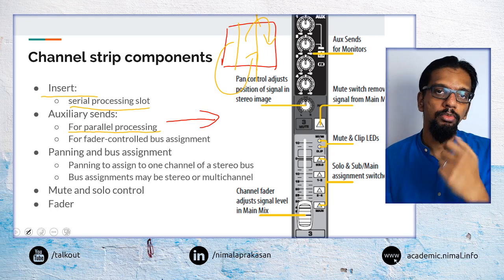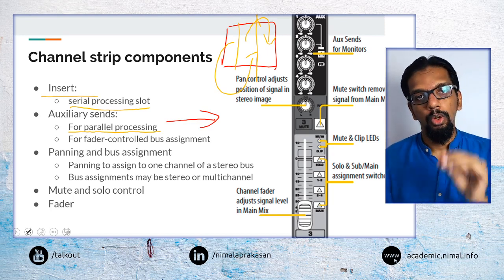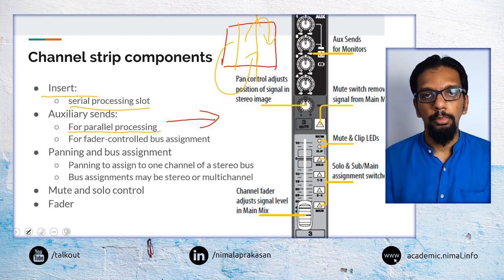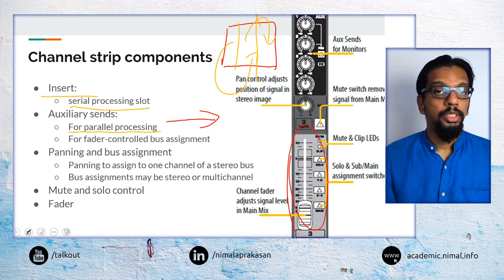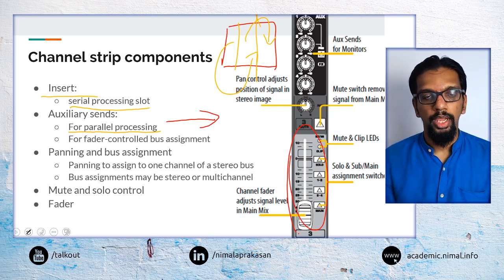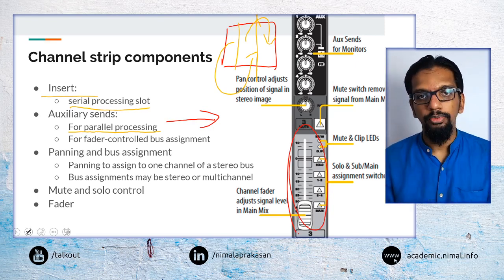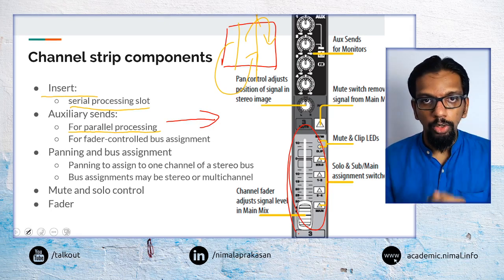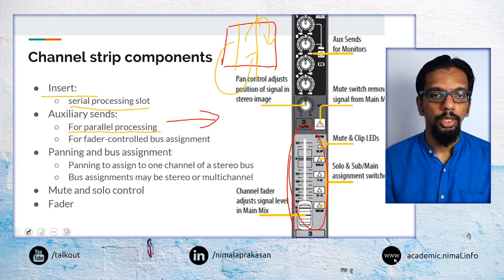A mute button will be used to mute a channel, and a solo button will be used to only listen to the input that is coming from that channel. And most mixers will also have some form of fader, in the form of a sliding fader or a knob fader, to change the main volume that is going out of that particular channel strip.